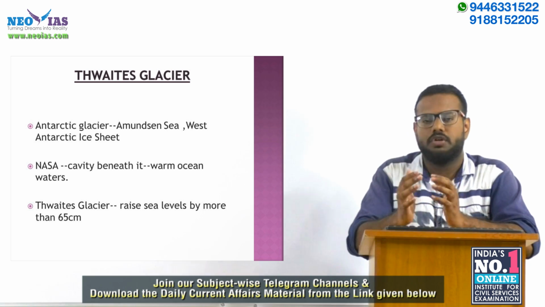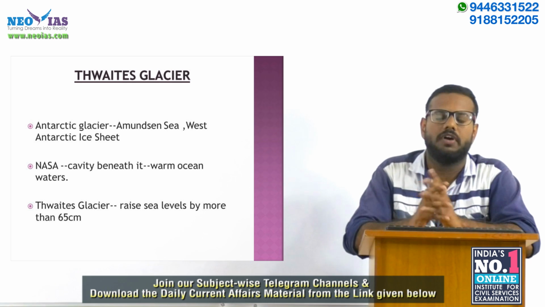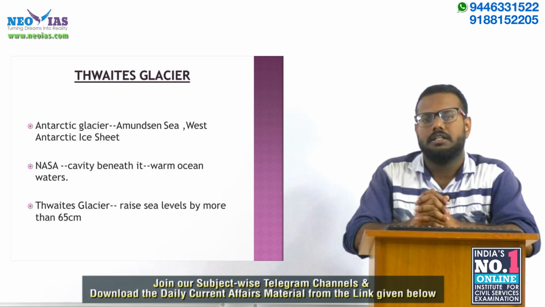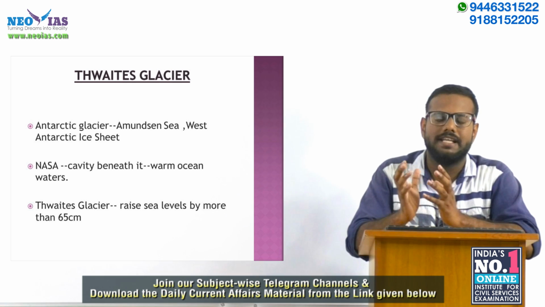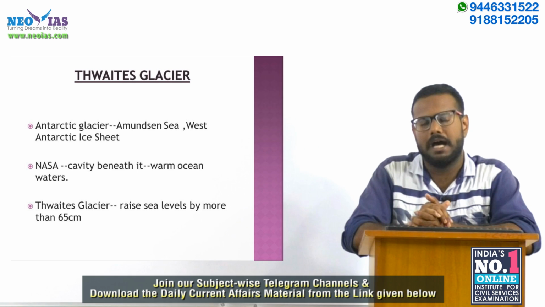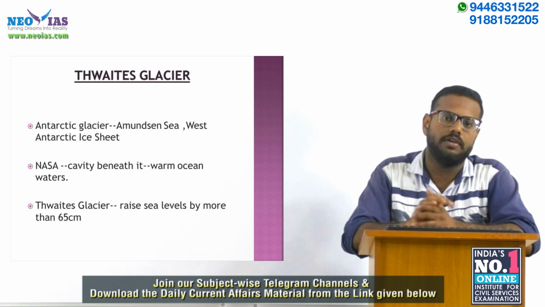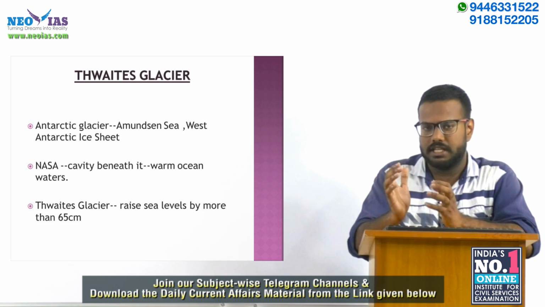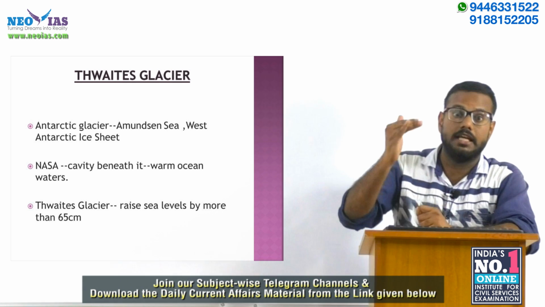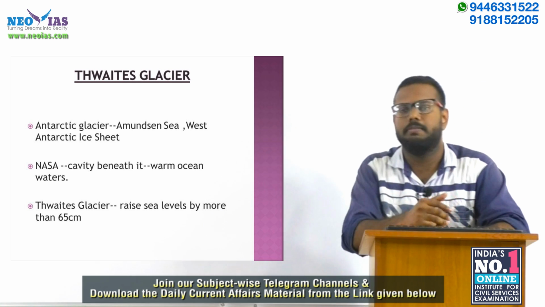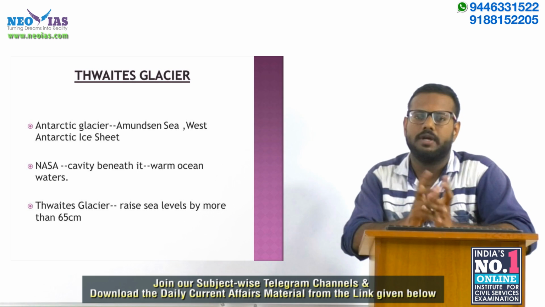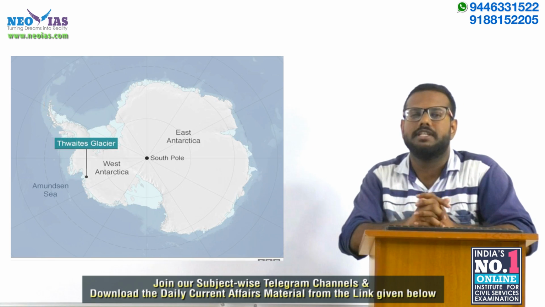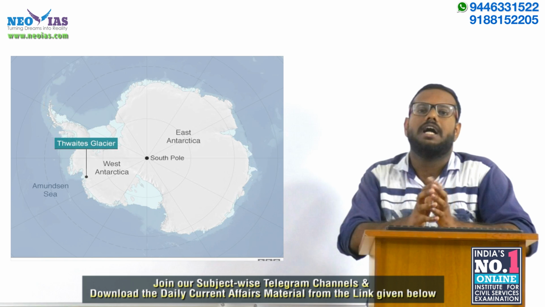The under portion of the Thwaites Glacier is melting because of the warm ocean water, and the Thwaites Glacier holds enough ice to raise the sea level by 65 centimeters. So, if the glacier melts completely, it will raise the sea level significantly. That is the kind of huge glacier the Thwaites Glacier is, located in the Amundsen Sea of the West Antarctic ice plate.